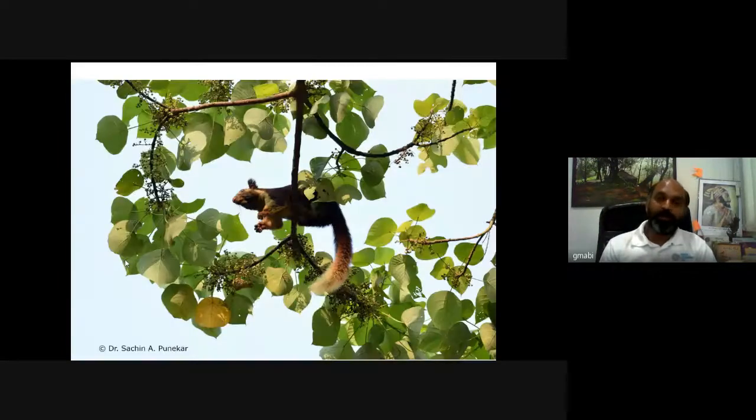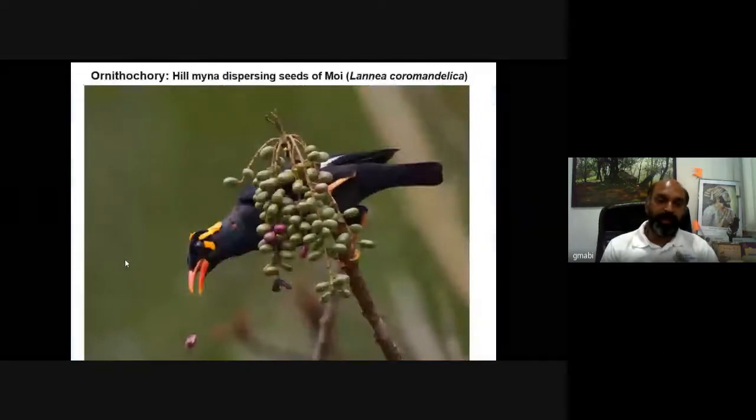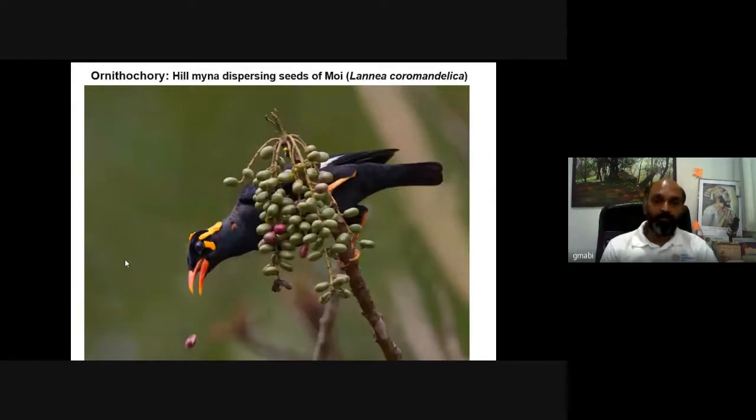Then, of course, Malabar giant squirrel from down south in Karnataka, Kerala, Tamil Nadu, feeding on Macaranga peltata. This is hill myna, an important songbird or a mimic, which is a canopy bird, very interesting, a frugivorous kind of bird, feeding here on Moi.